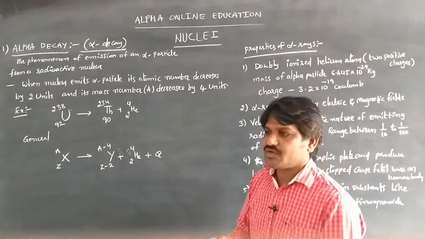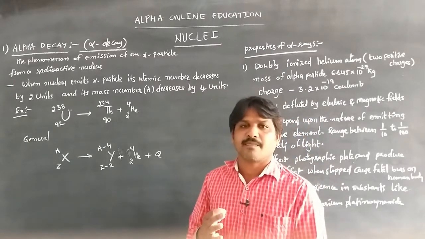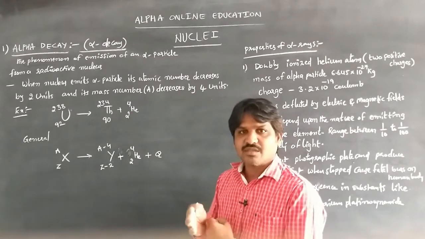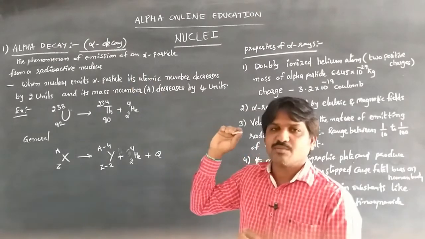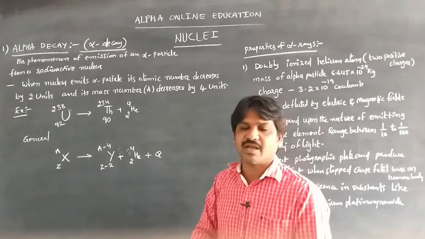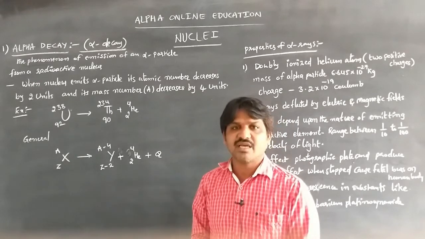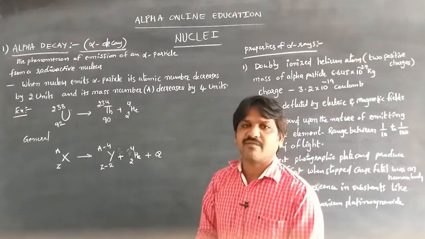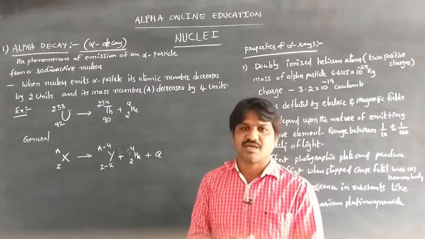If that radioactive nucleus disintegrates spontaneously and alpha particles are emitted from the nucleus, that process is called alpha decay. In that process, positively charged particles are emitted. Whenever an electric field is applied, the positively charged particles are attracted by the negative plate of the electric field. That is an alpha particle. We know that alpha particles are positively charged, heavy charged particles.